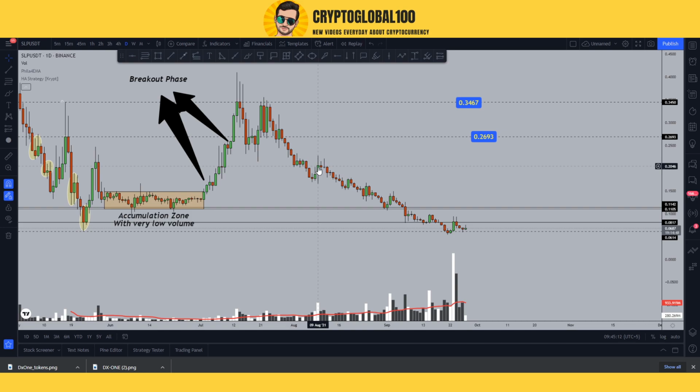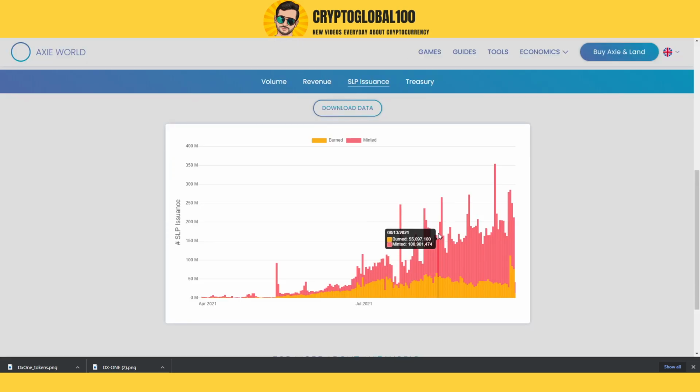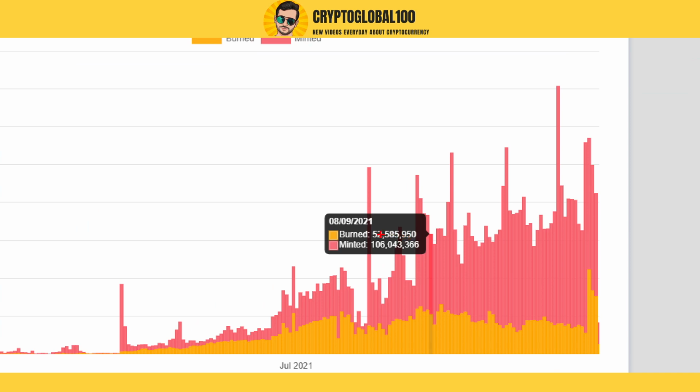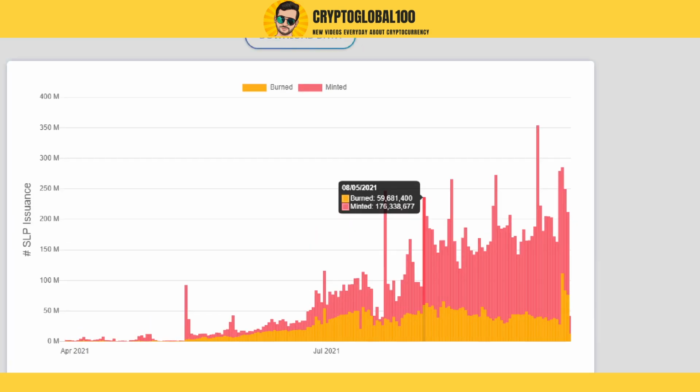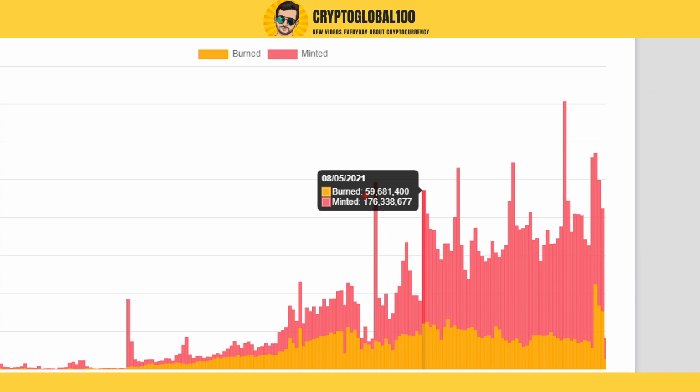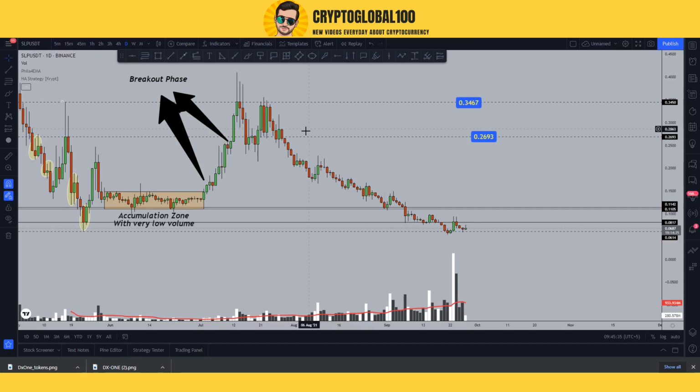Let's try to find out the 9th of August. Okay, this was the 9th of August. You can see the burning amount was almost 50% less as compared to the minting amount. Okay, and what happened on the 5th of August? You can see it's more than 50% on the 5th of August. Here on this day you can see.